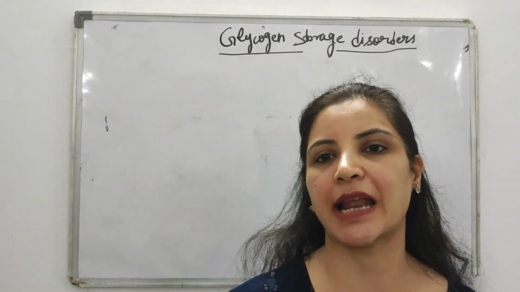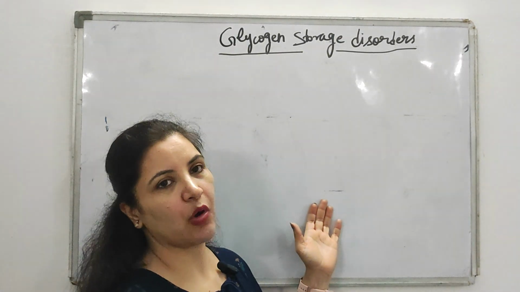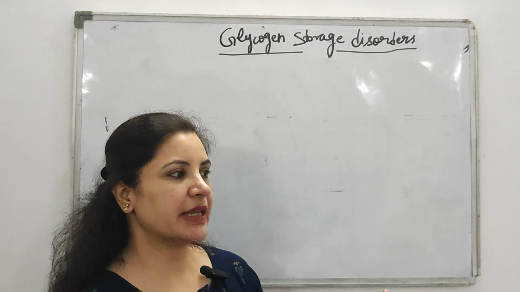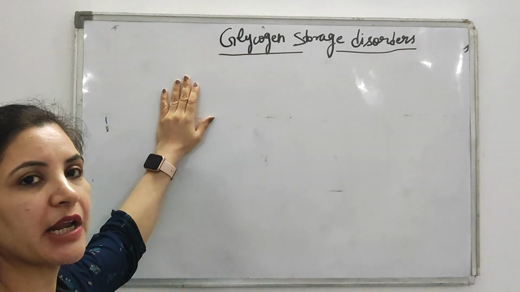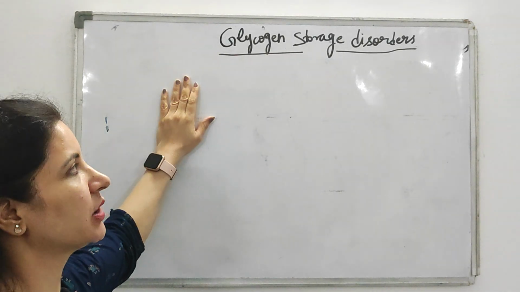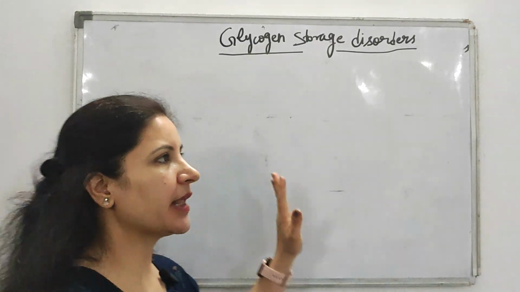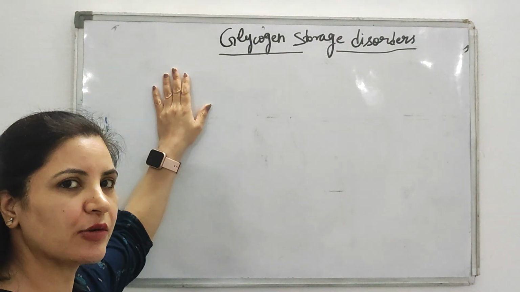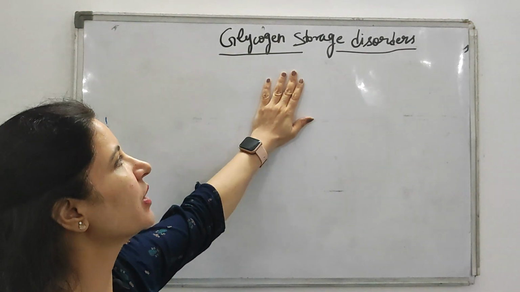So first, what is glycogen storage disorder? These are inborn errors of metabolism which are associated with the enzymes of both glycogenesis as well as glycogenolysis. When the enzymes of glycogenesis and glycogenolysis are deficient, this causes the disorder known as glycogen storage disorder.